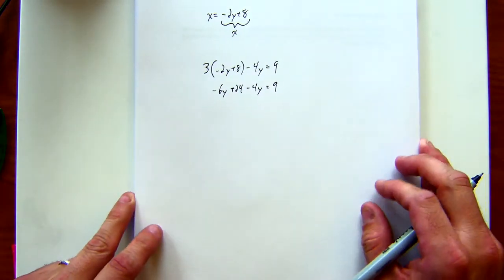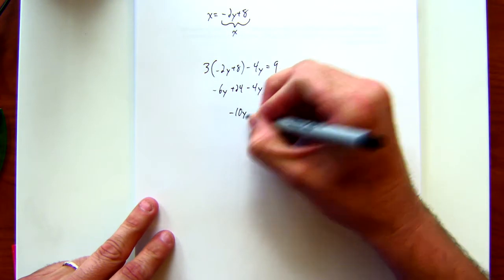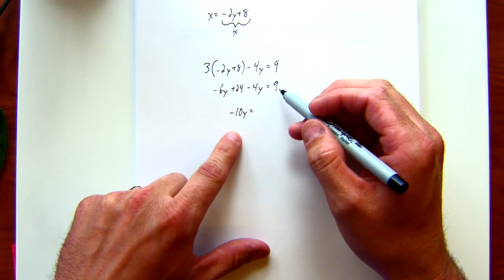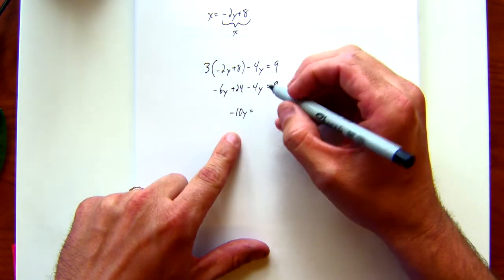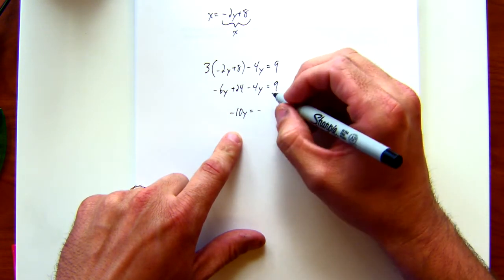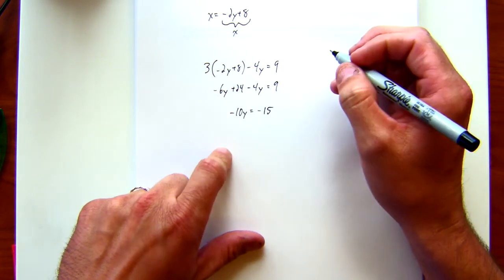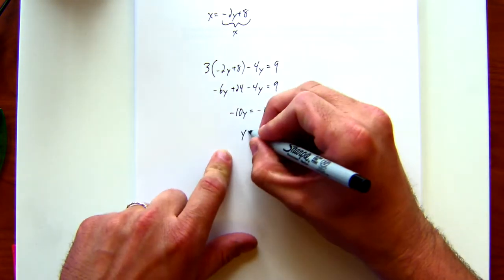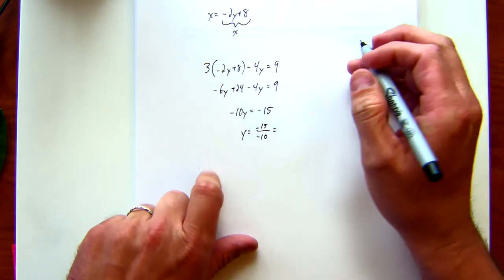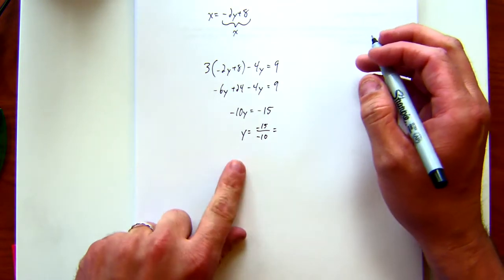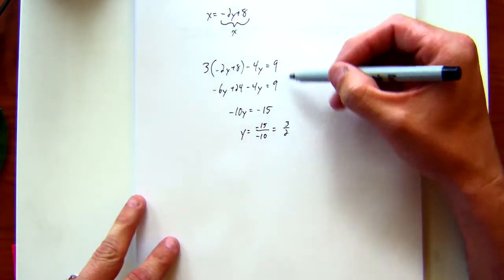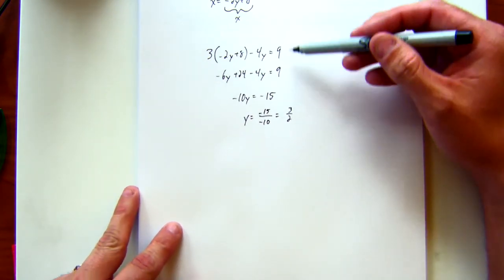You guys keep working and then check on me. Negative 10y is equal to, subtracting 9 minus 24 is what? Negative 15. Y is negative 15 divided by negative 10. And simplify that. 3 over 2. Any questions on any of those steps that you guys were doing as I was doing them?